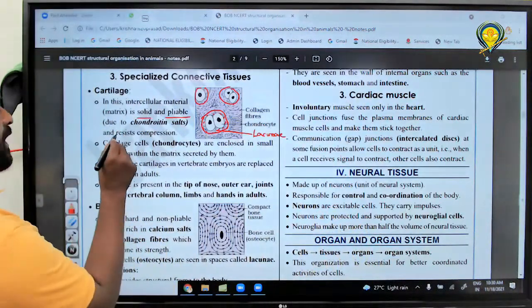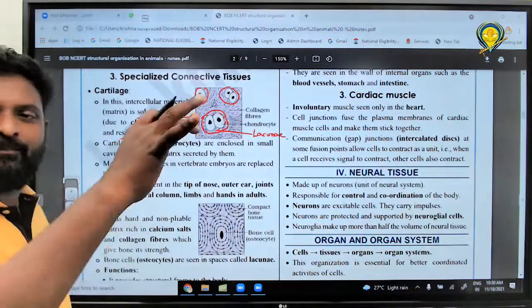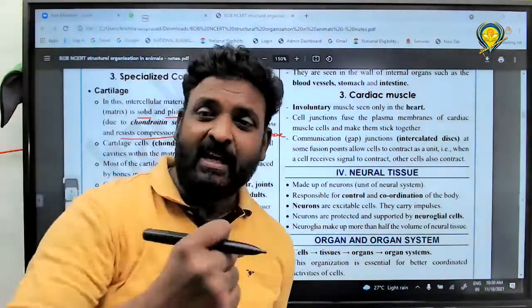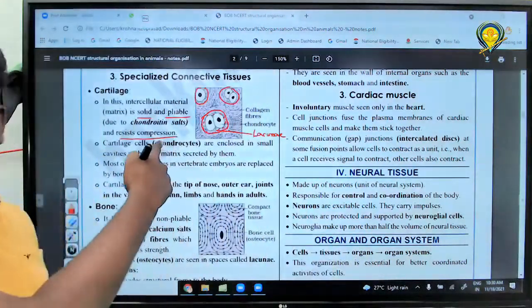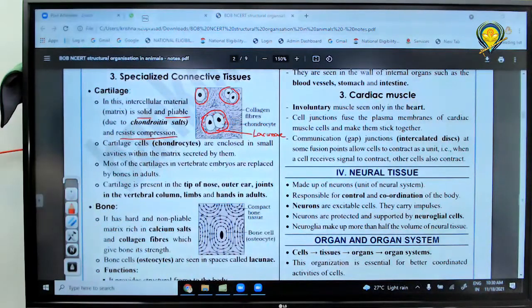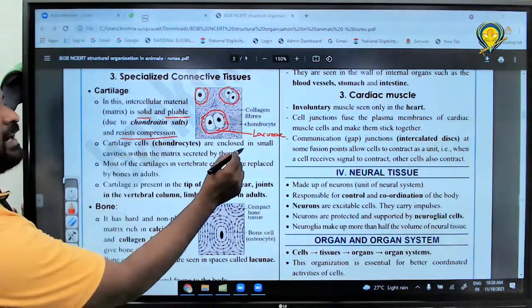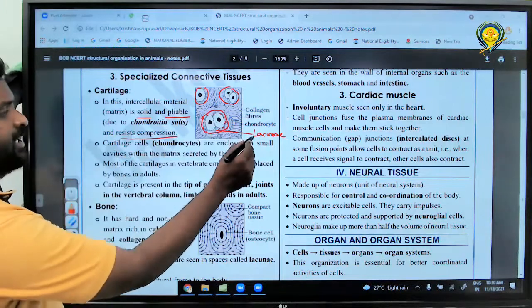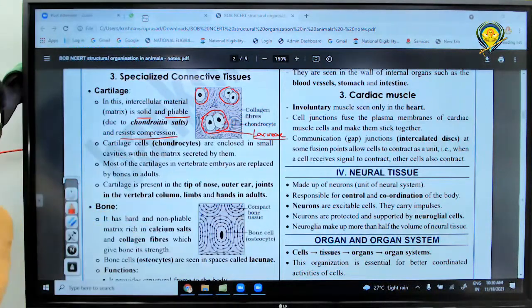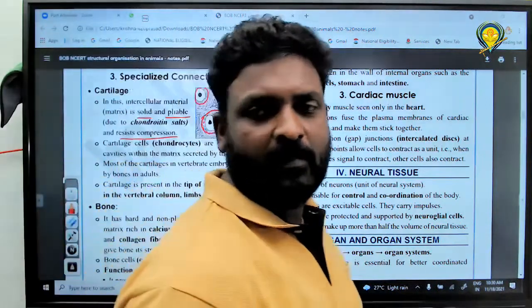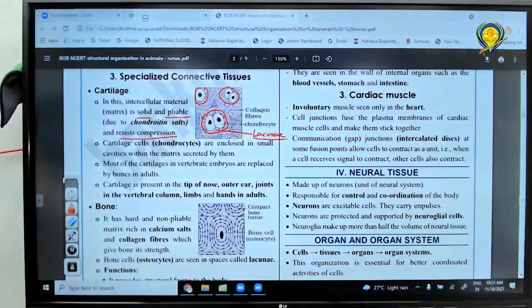Its function is also what? Resist the compression. Whatever compression is there, that can be resisted by the tissue called what? Cartilage. Please write it. As I taught you, cartilage cells are enclosed in a small cavity called what? Please write it.